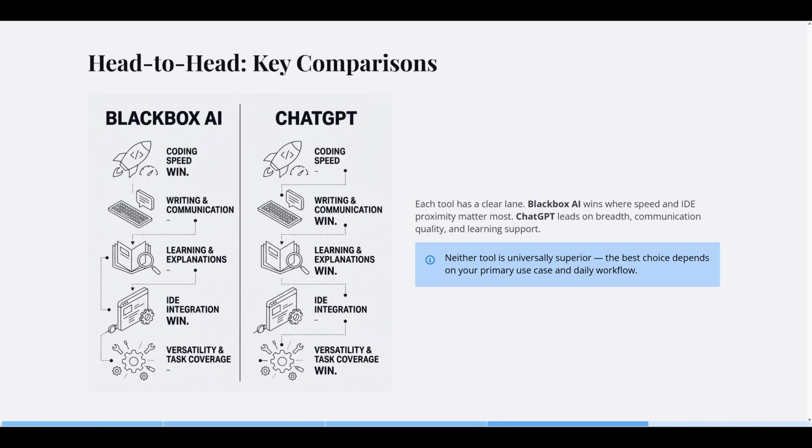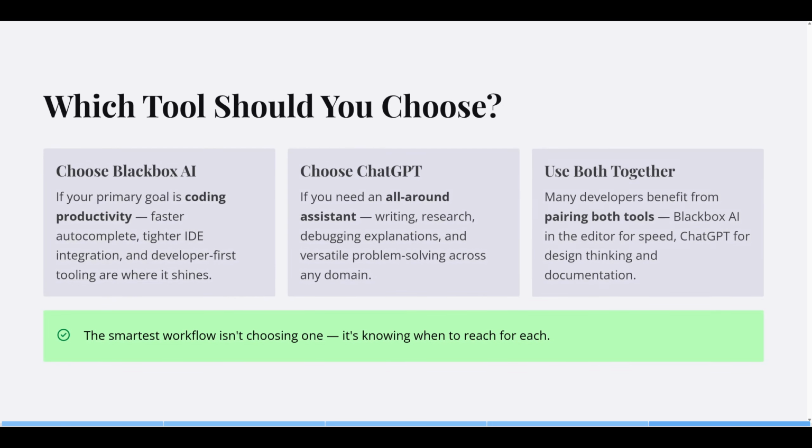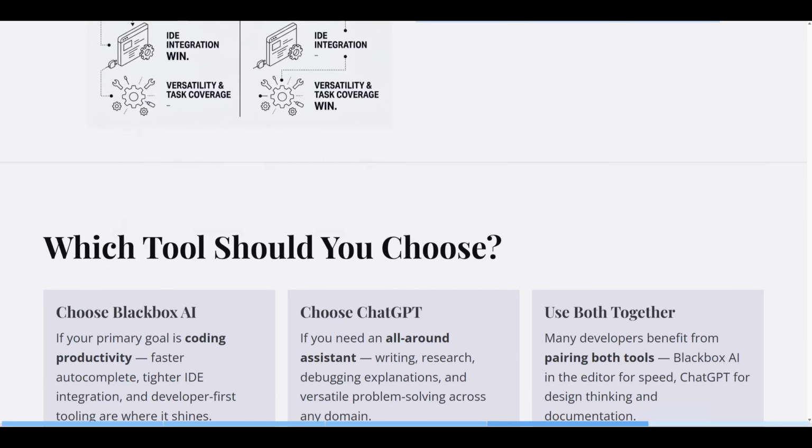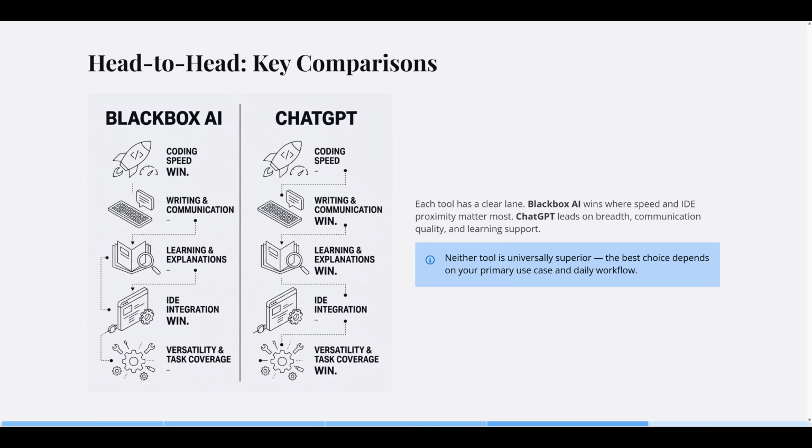When it comes to learning and explanations, ChatGPT is stronger, offering step-by-step reasoning and approachable tutorials. For IDE integration, Blackbox AI is the clear winner, thanks to its tight fit in coding environments. And, in overall versatility, ChatGPT covers more use cases, from planning and research to creative drafting and technical walkthroughs.